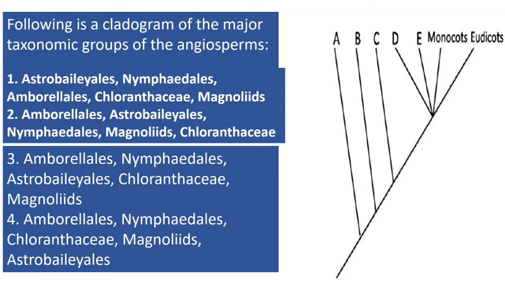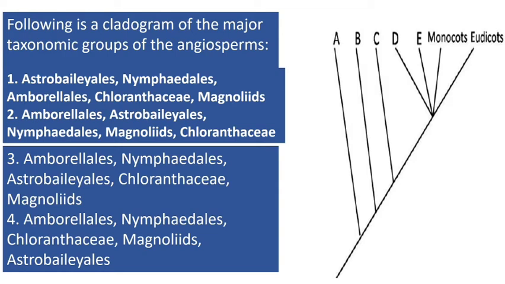Second is not possible. Third is... fourth is Amborella, Nymphaeales, Chloranthales, Magnoliids, and Austrobaileyales. No. So Magnoliids in the third one. So it is the Austrobaileyales.